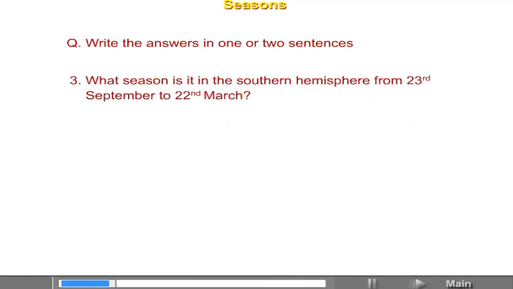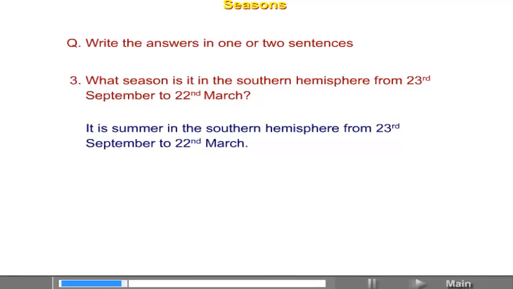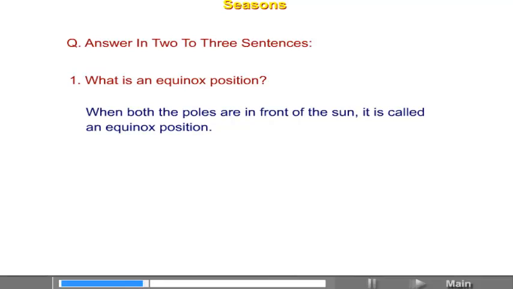What season is it in the southern hemisphere from 23rd September to 22nd March? It is summer in the southern hemisphere from 23rd September to 22nd March. Answer in one sentence. What is an equinox position? When both the poles are in front of the sun, it is called an equinox position.